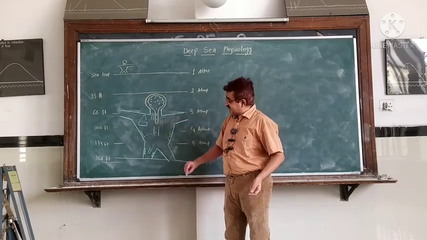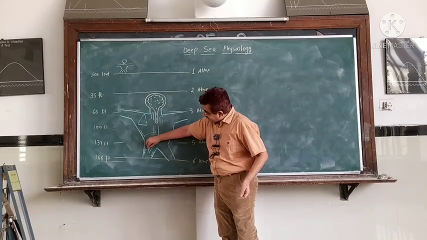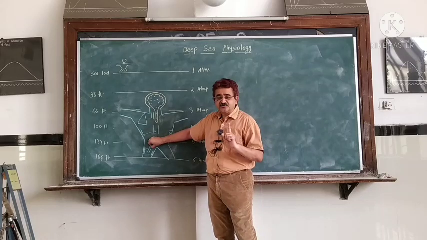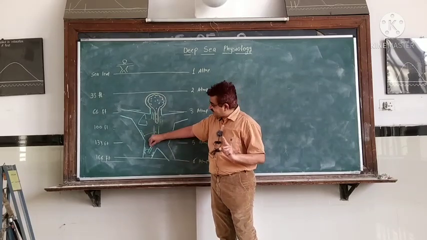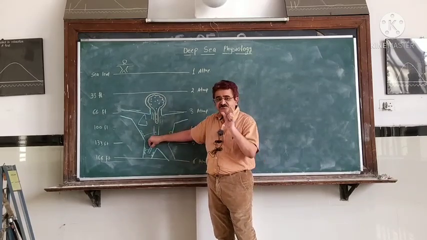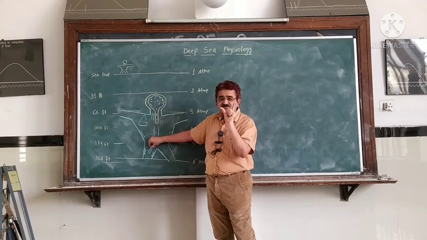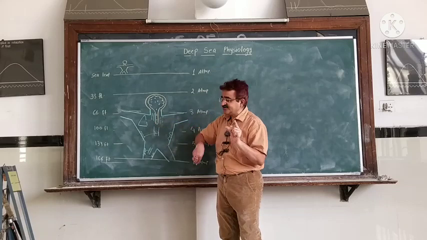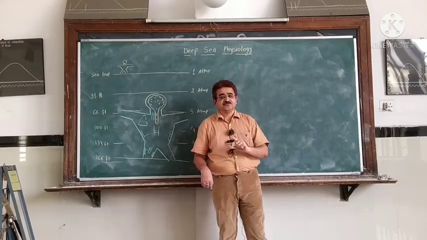Now these bubbles from the adipose tissues may enter into the blood vessels. Some bubbles may enter a small blood vessel and cause blocking of the small blood vessel. Sometimes these small bubbles fuse and form a large bubble, and that large bubble then occludes a large artery, and the catastrophe is done.